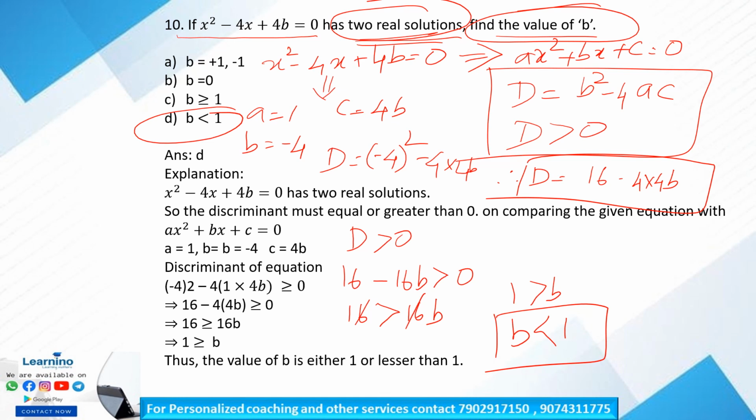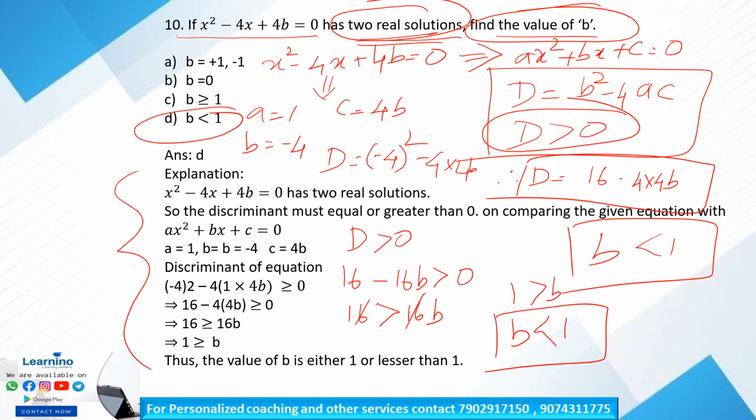Is it clear? For an equation that has two real solutions, the discriminant will be greater than 0. By calculating the discriminant and solving that it is greater than 0, we will get the value of b. We got b is less than 1, so our correct answer is option D, that is b is less than 1.